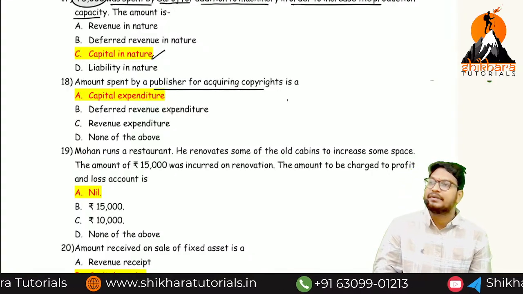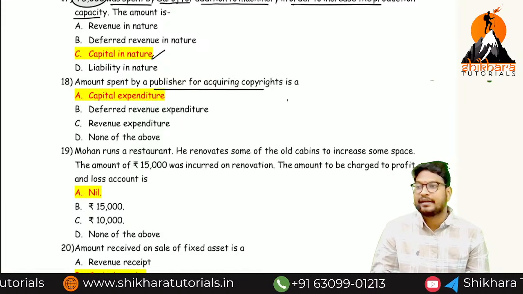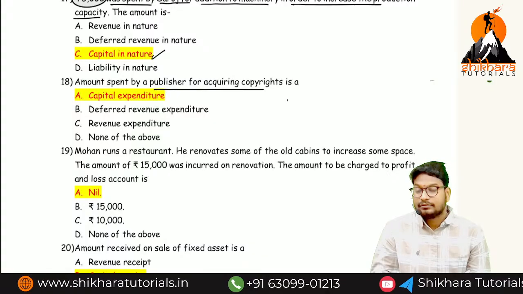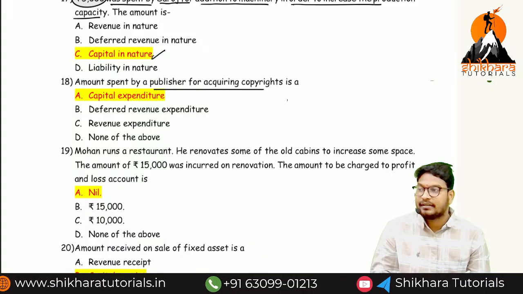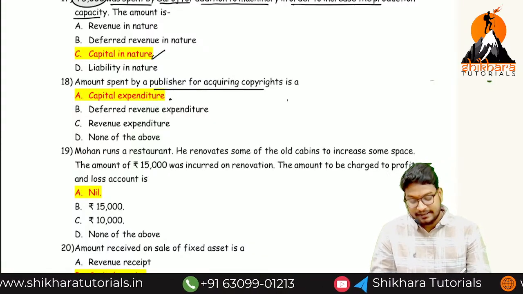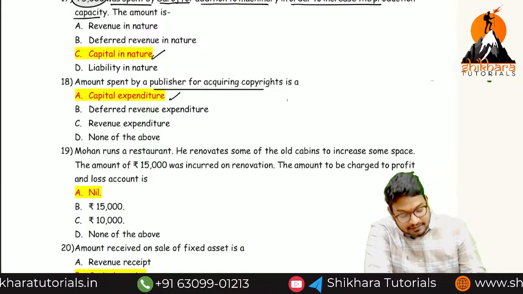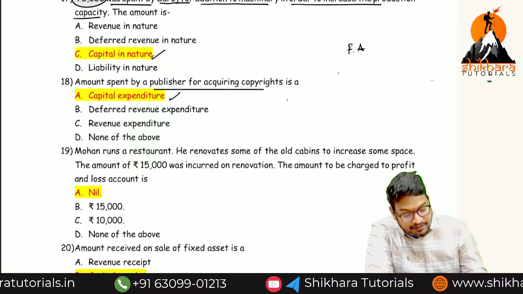Amount spent by a publisher for acquiring a copyright. For which purpose did they incur the expenditure? Copyright. Copyright means which type of asset? Intangible asset or tangible asset? Intangible asset. So whether it is a fixed asset or not? Yes, it is a fixed asset. In fixed assets, how many types do we have? We have 2 types.